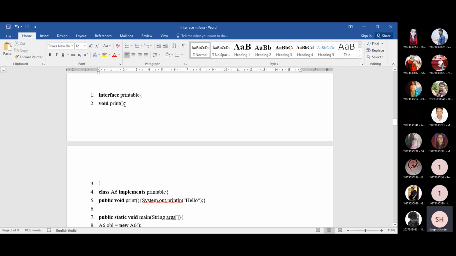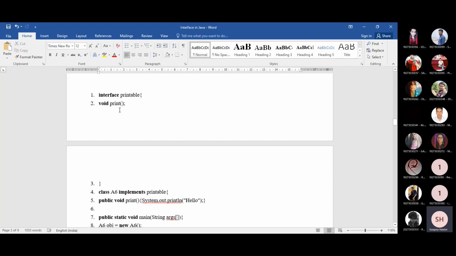That means here is the end of the instruction, and we are only declaring the name of the method. That means by default it is abstract, because this method doesn't contain any body or instruction set; it will be implemented later. That's why it is an abstract method.